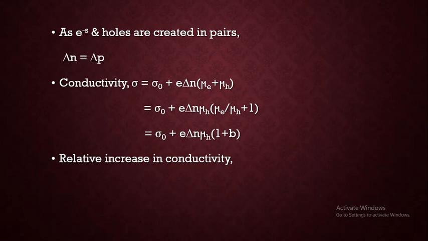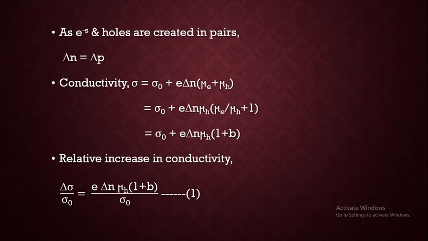Then let us study the relative increase in conductivity, which is given as the ratio of the change in conductivity to the static conductivity. The change in conductivity is nothing but sigma minus sigma naught, denoted as delta sigma, which is equal to e delta n mu h into (1 plus b), divided by sigma naught. So this is the expression for relative increase in conductivity. So how do we find the value of delta n?